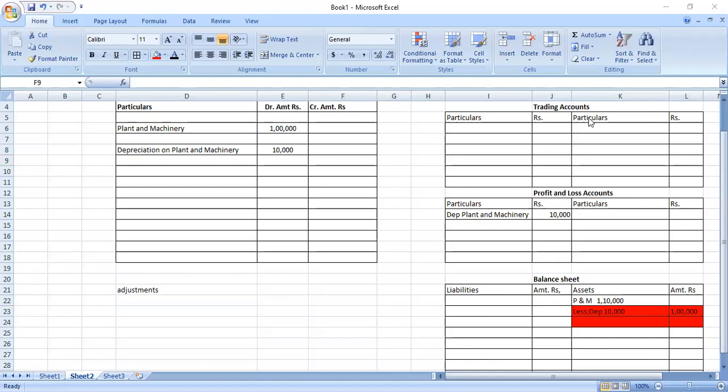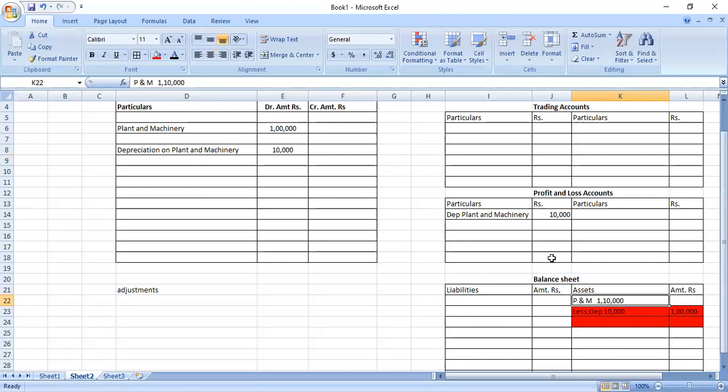Now you got it? All of you? Yes, sir. Sir, in the balance sheet, how did plant and machinery 1,10,000 come? Because this is after the depreciation. This 1 lakh rupees is after depreciation. Your depreciation is 10,000. Means what will the gross value be? It will be 1,10,000 only, right? Yes, okay sir.